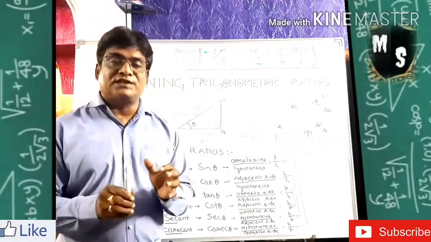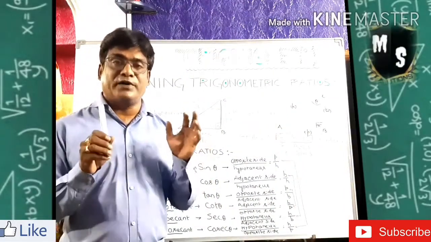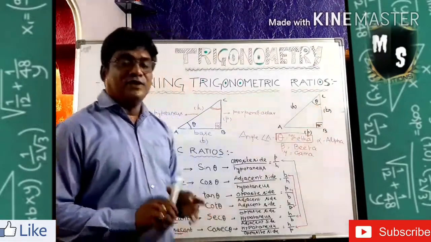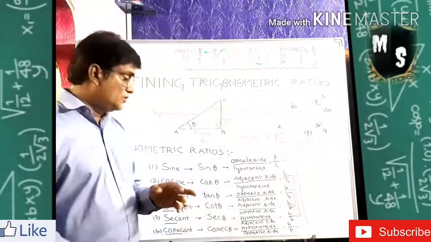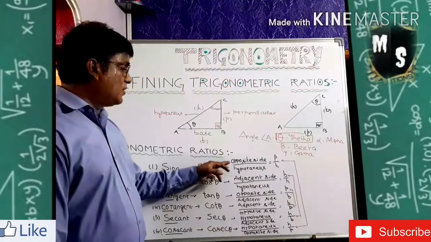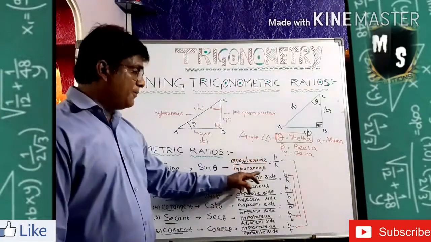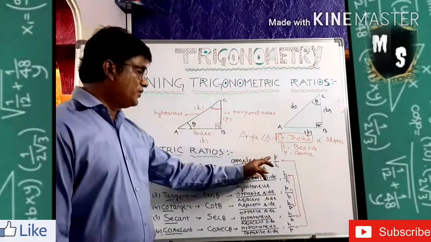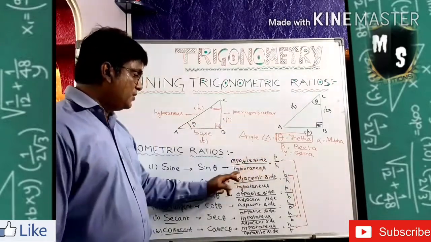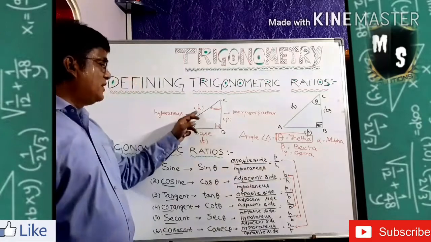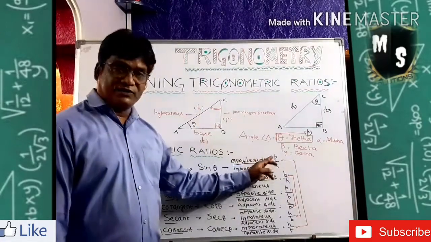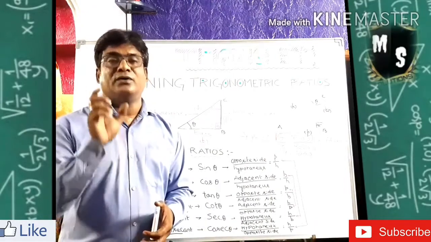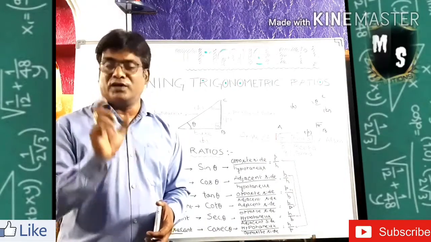The side opposite the unknown angle is always called the perpendicular, and the related side is always called the base. That one you have to understand. So now you see sine theta, it is opposite side by hypotenuse. What is the opposite side? The opposite side is the perpendicular. I wrote here perpendicular by the hypotenuse. Hypotenuse is always called H. So P by H. It is the ratio between the perpendicular and the hypotenuse. I hope you understood it.